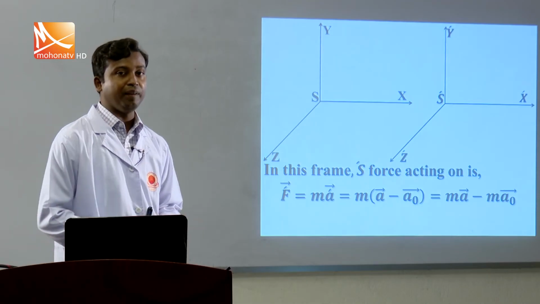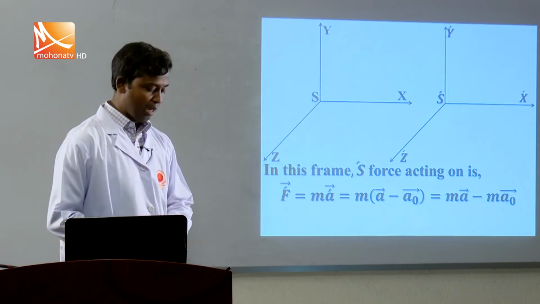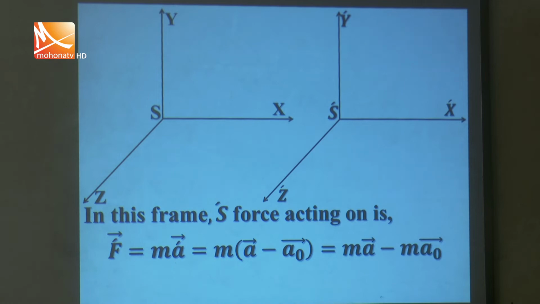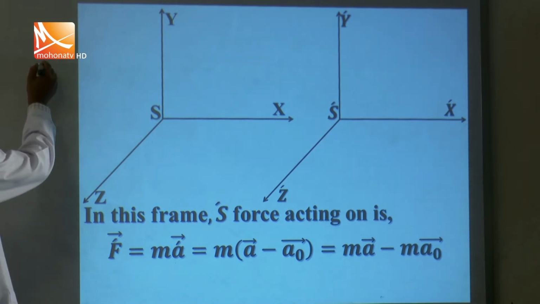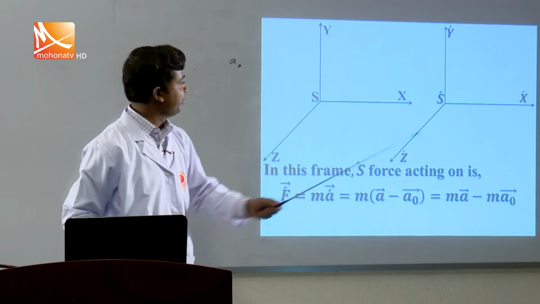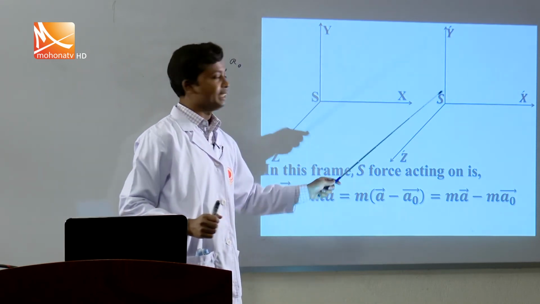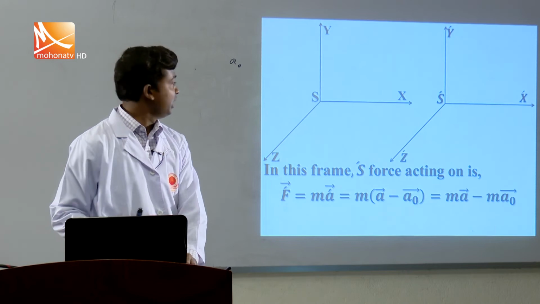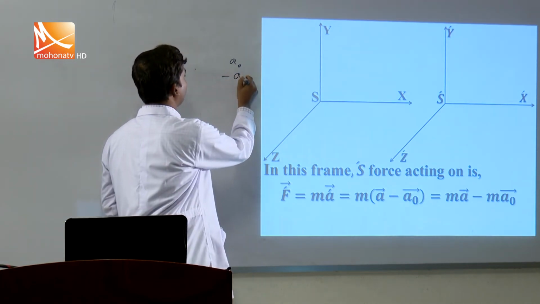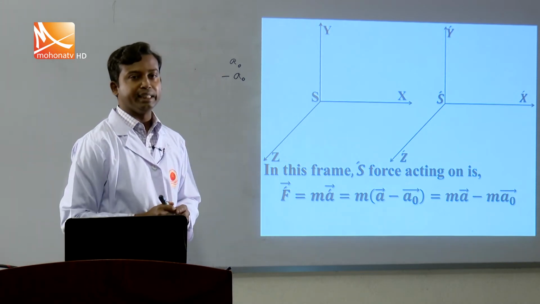My dear students, I repeat this portion again. Suppose the frame S prime is moving along the x axis with an acceleration a naught, so a naught is the acceleration of the frame S prime along the x axis. Any particle at rest in frame S seems to be in motion with an acceleration minus a naught from S prime.